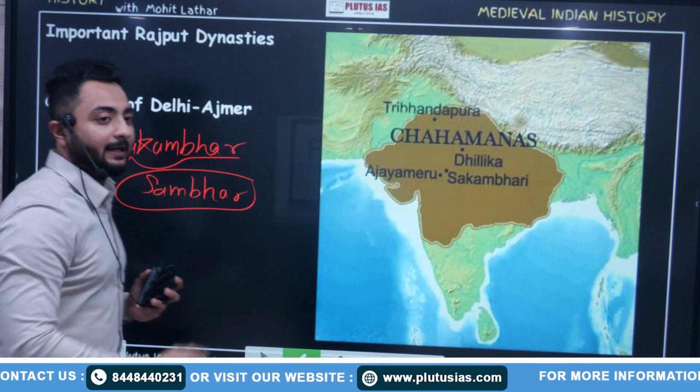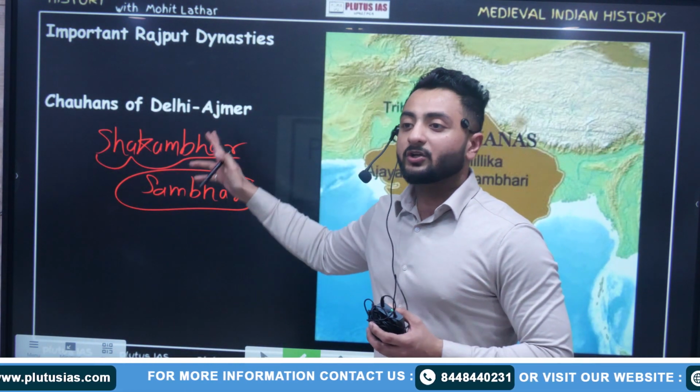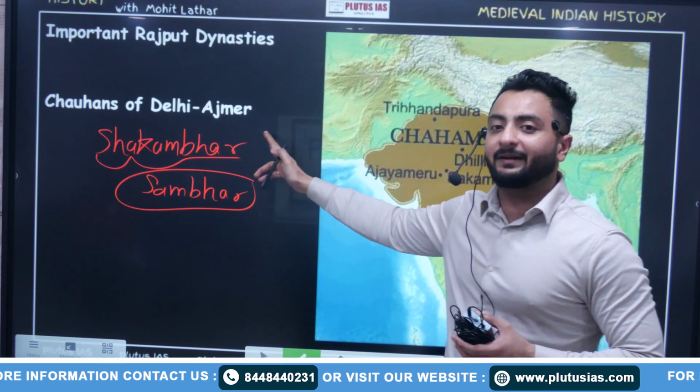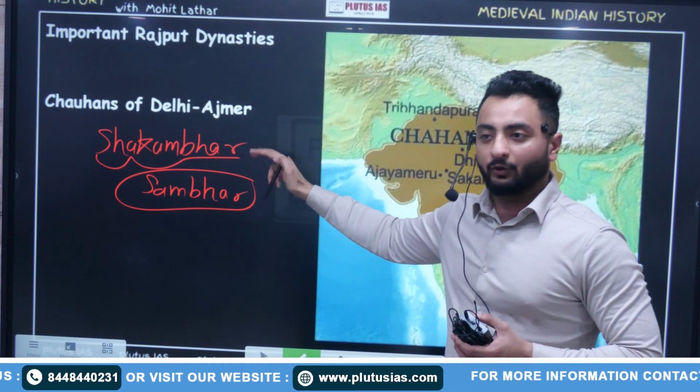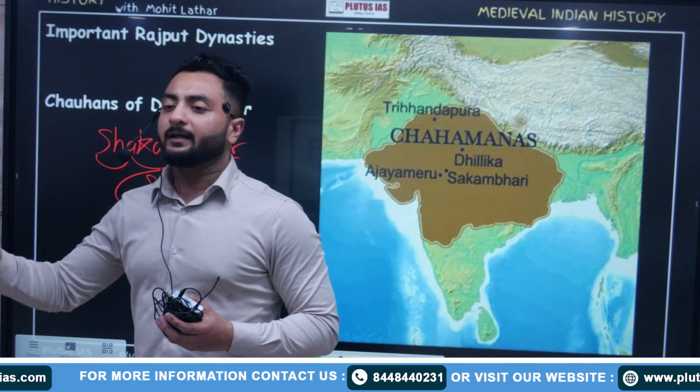Have you heard about Sambhar Lake? Where is it located? In and around Jaipur. So Shakambhari is believed to be a place near Jaipur. So originally their capital was Shakambhari, but gradually they moved to Ajmer city as their main capital.